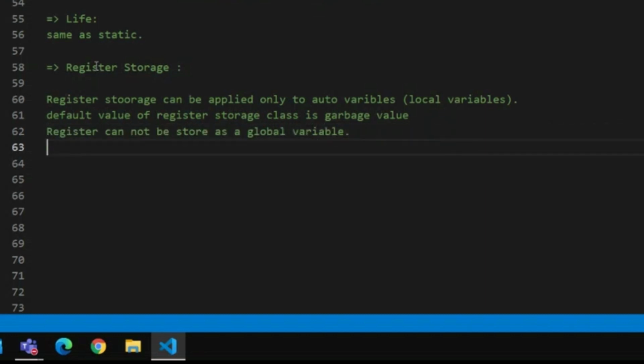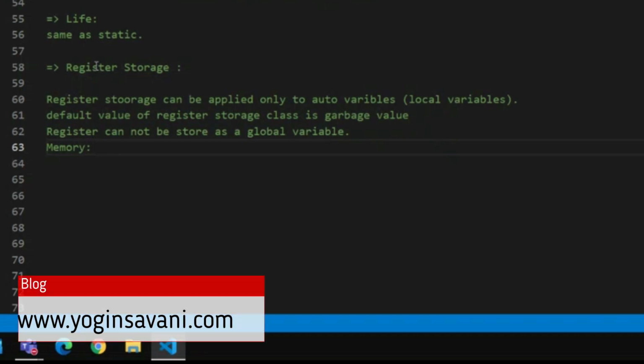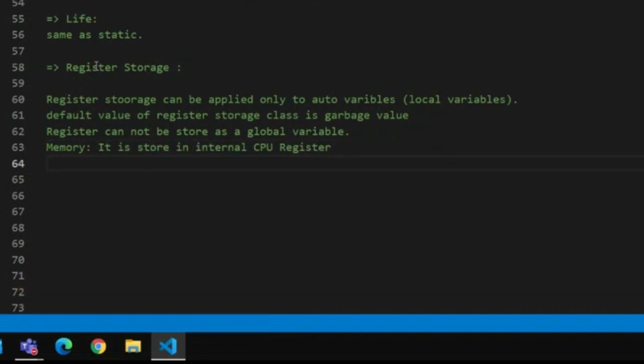So what is the memory storage of an auto variable? Auto variables are stored in the stack section of the memory. Register storage class variables are not stored in any memory. It is directly dealing with the processor registers. So it is stored in internal CPU registers, and internal CPU registers are faster than external RAM.